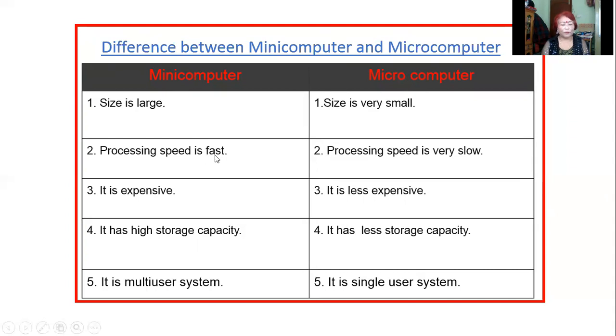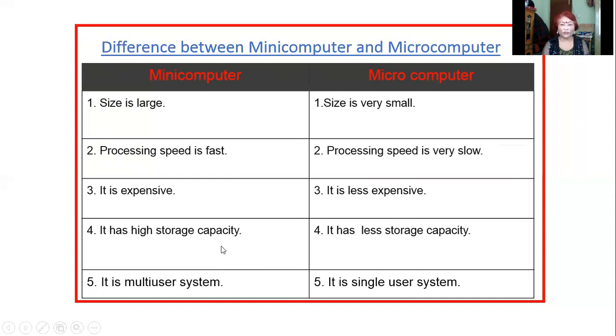Number two, processing speed is fast for a mini computer and processing speed is slower for a microcomputer than super, mainframe and mini computer. Now, mini computer is expensive, microcomputer is less expensive. Mini computer has high storage capacity.